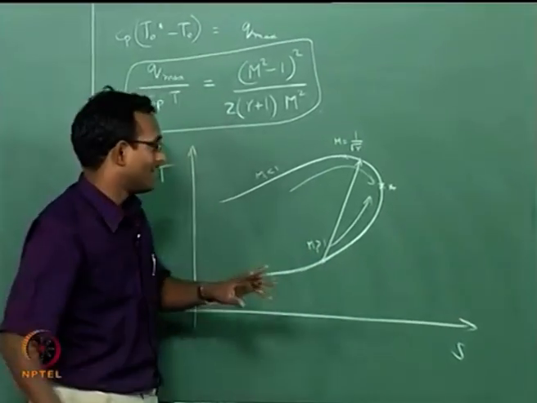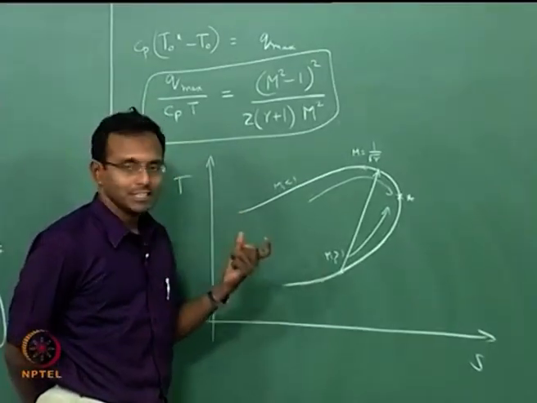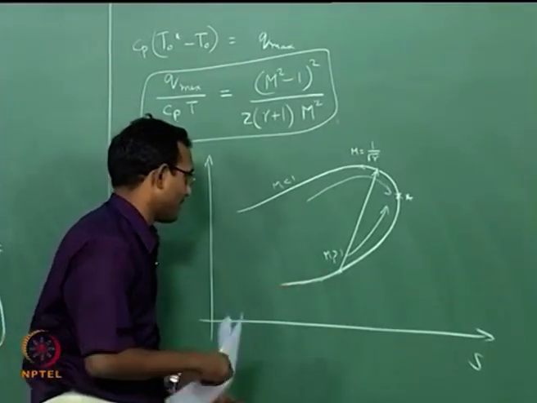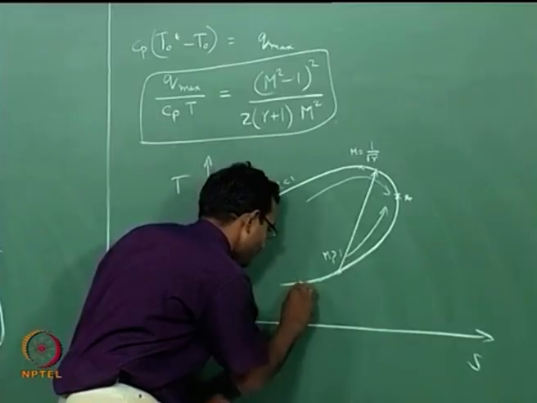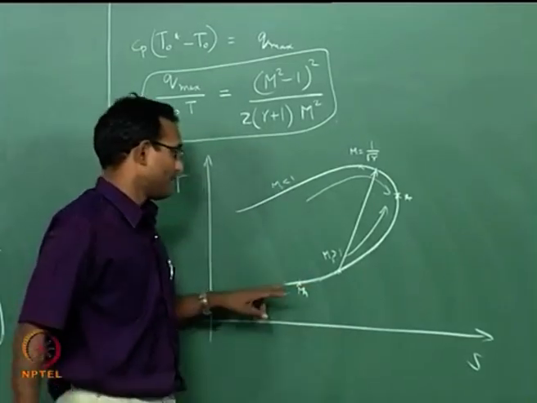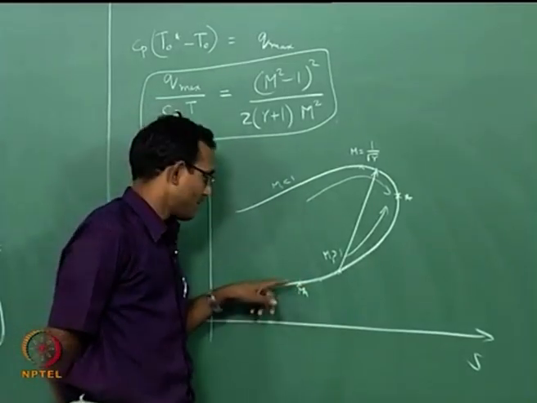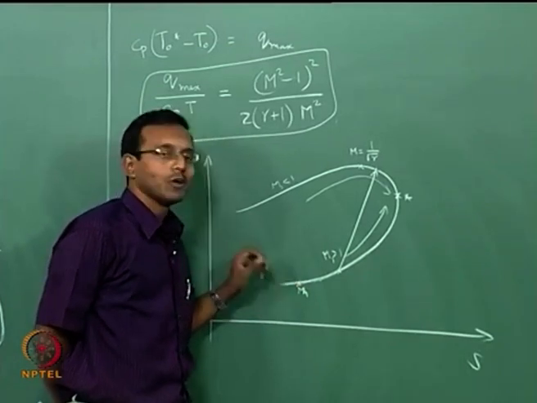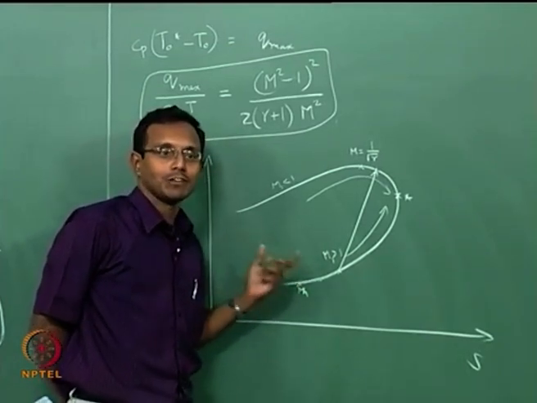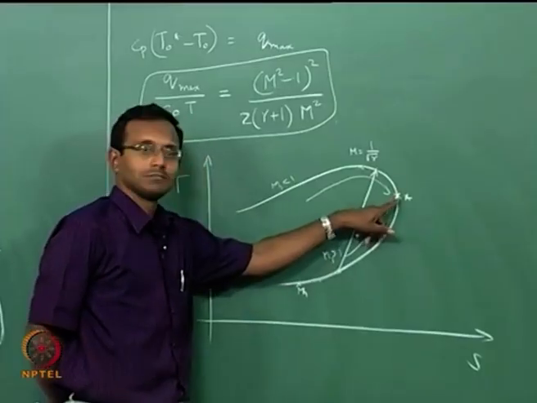Basically I am telling, if I give a heat addition from this point, say I started somewhere here, this is my M1, supersonic M1 I am having. From here I am going to add exactly the Q max value, which means the final point should be this.